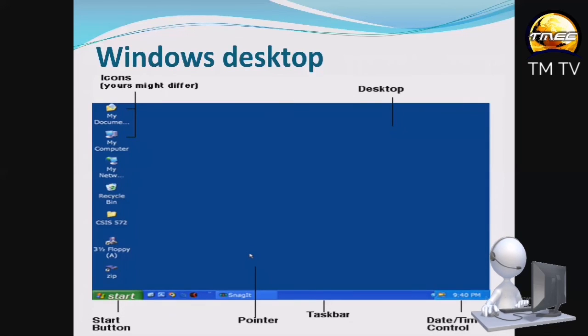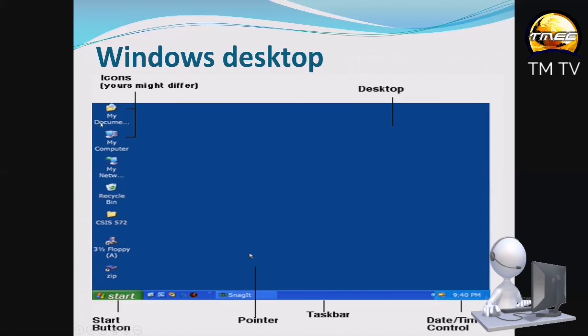So this is the next section of our lesson, the Windows desktop. So we have the part anytime you turn on your computer. This is the part you see. That is the Windows desktop.